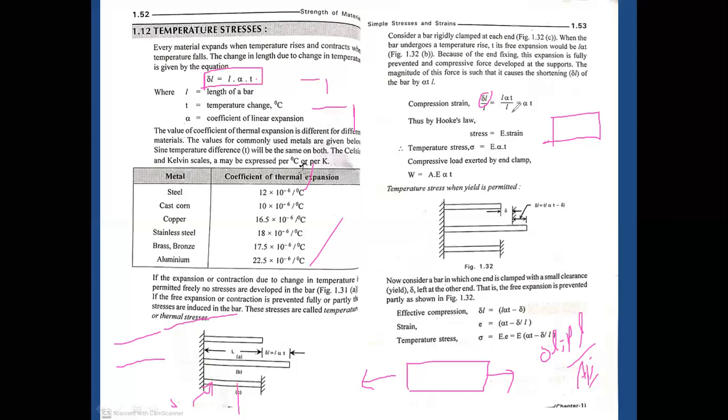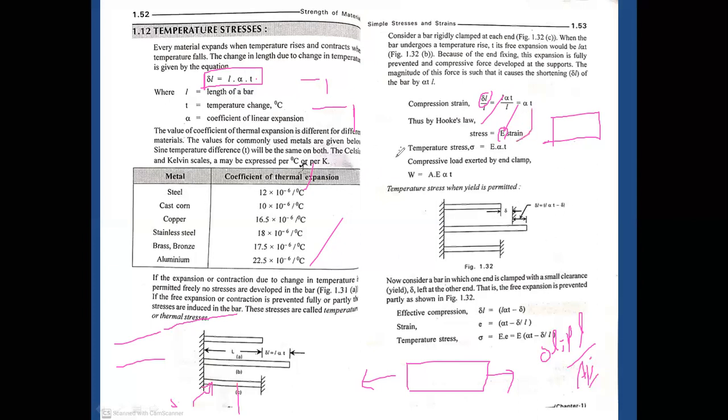So L is the original length, so the strain will be alpha into T. As per Hooke's law, up to the elastic limit, the stress is directly proportional to strain. In order to remove the proportionality, we maintain a constant here, the elastic constant, where E is equal to Young's modulus. Stress is directly proportional to strain, so E into strain. So stress is equal to E into alpha into T. Strain is nothing but alpha into T.